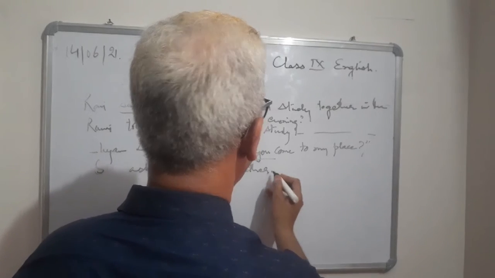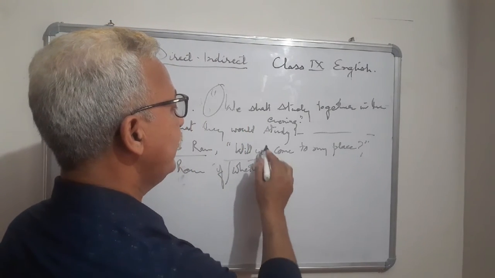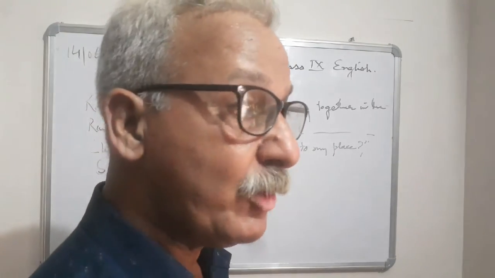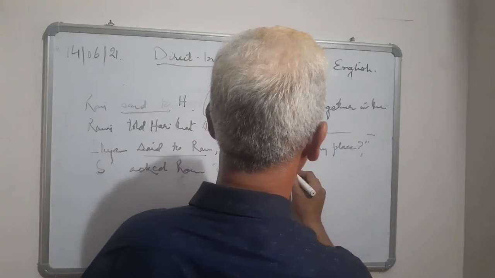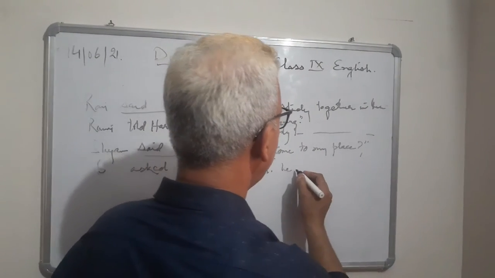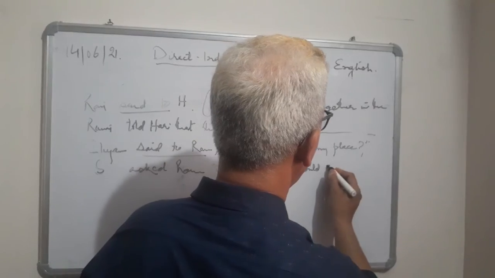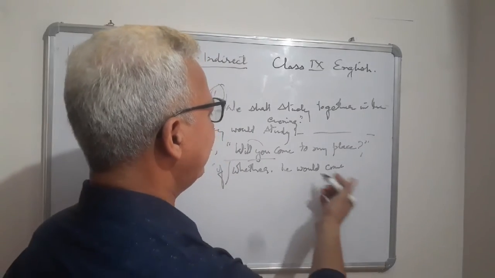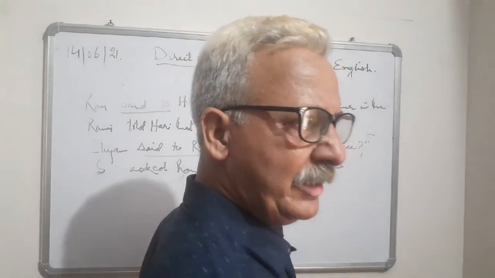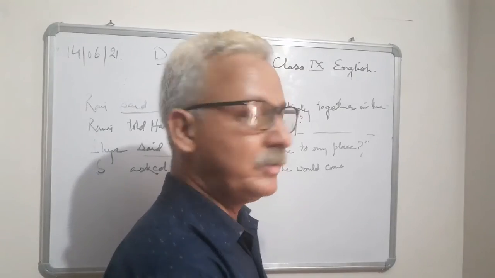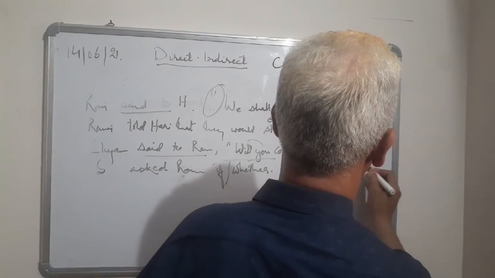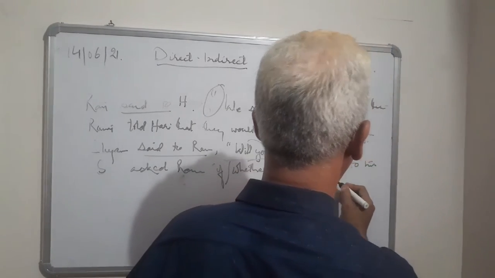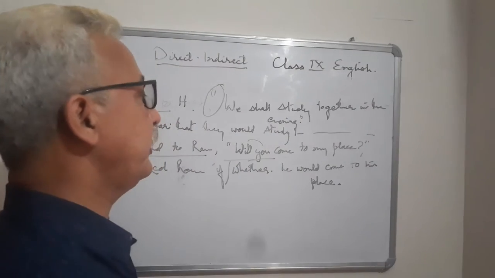Now see, another thing that must be noticed is "will you come." Instead we'll make it "you will come," like that. It has to be changed into answer form. So "whether he would come" - we won't make it "would he come." Whether he would come. Don't make it "go" here, or you may put it, otherwise "come" becomes "go," but it depends on the practicality of the situation. Come to his house or his place, and then full stop.